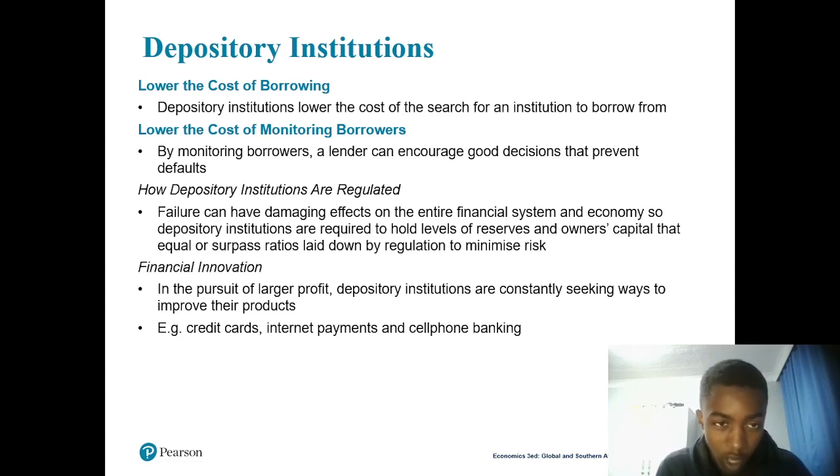So how are depository institutions regulated? You just have to know about the effects of regulation. Failure can have damaging effects on the entire financial system and economy.